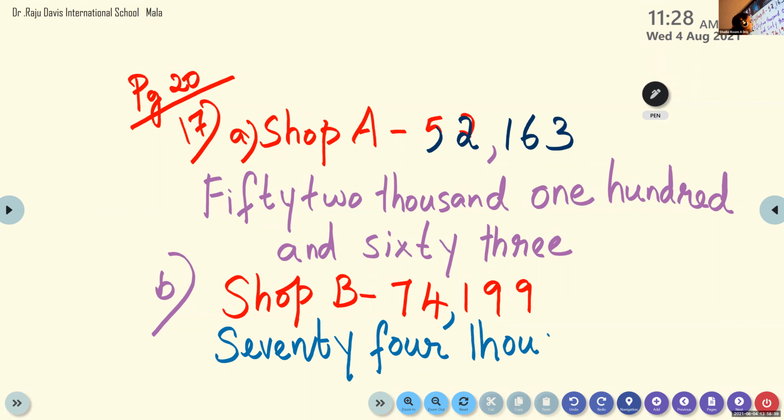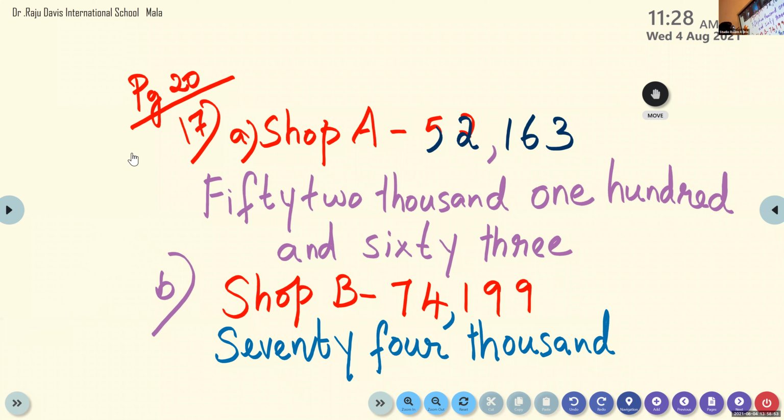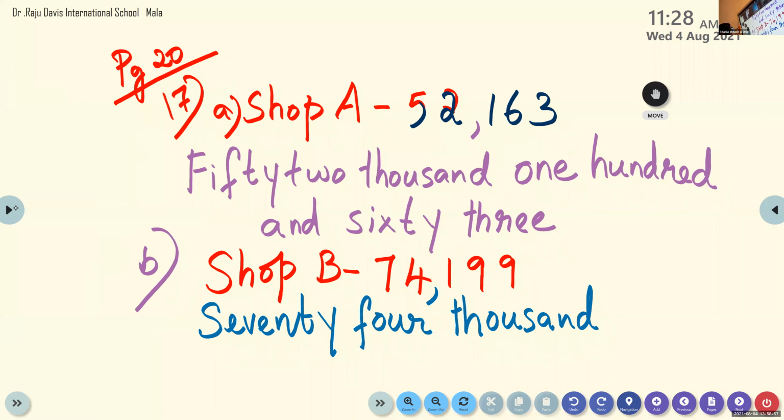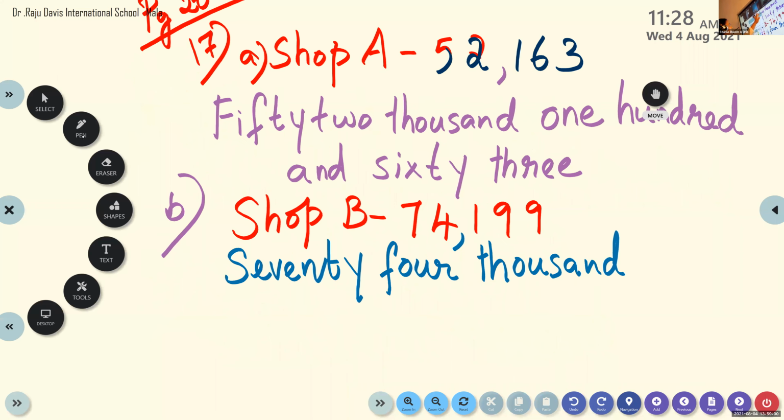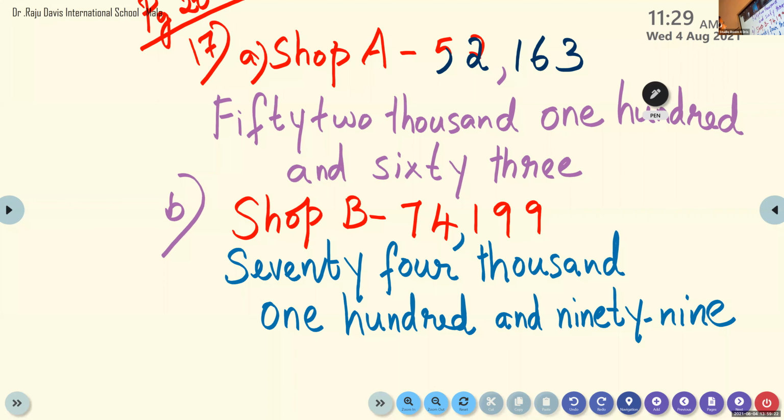Seventy-four thousand, one hundred ninety-nine. 74,199. So in question number 17, we only have to write the number name and separate the number using a comma.